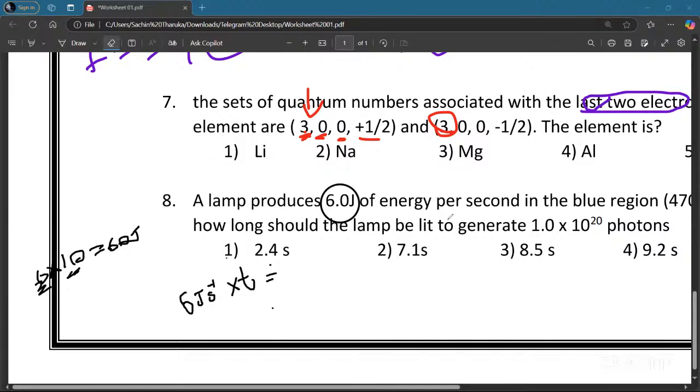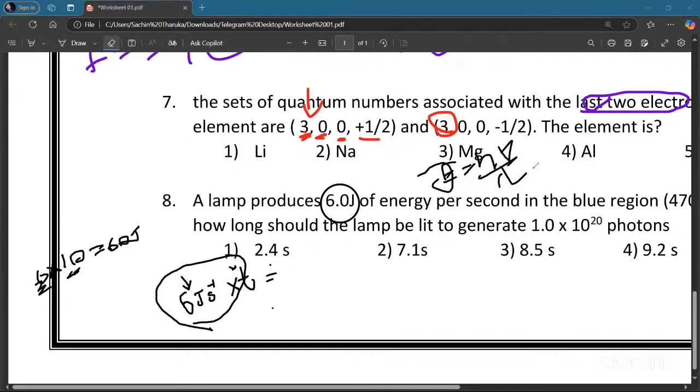So in the blue region, now you know the equation E equal hf, and f we can write, as in the previous one also we did, as c over lambda. So this is the energy. Now this is a joule per second and this is a second value. So you have a joule value. That means you have energy. Actually, you don't know the energy yet. You have to find the time taken.